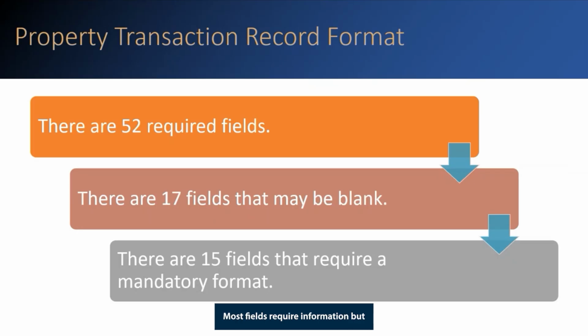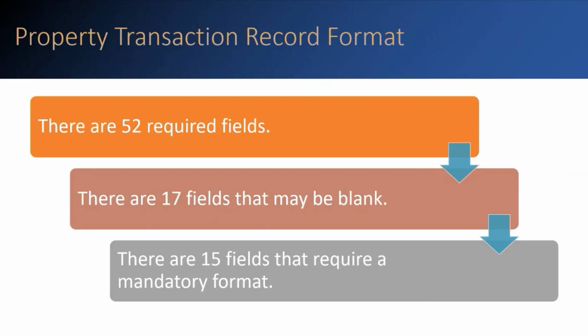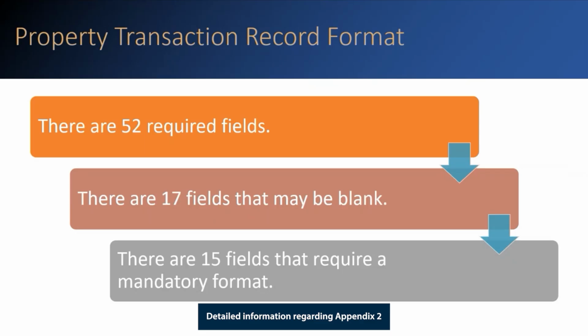Most fields require information, but there are 17 fields that may be blank. However, most of these fields will have dependency checks per Appendix 2, the property transaction record format edits. Detailed information regarding Appendix 2 will be discussed later. There are 15 fields that require a mandatory format. We will look at those fields and the examples in detail later in this presentation.